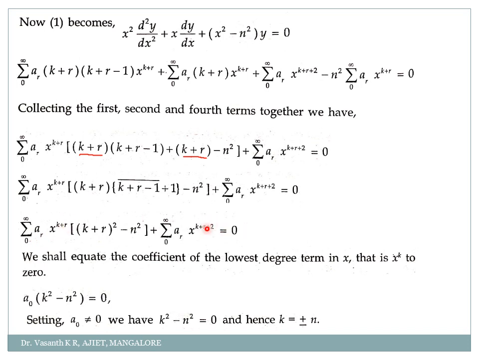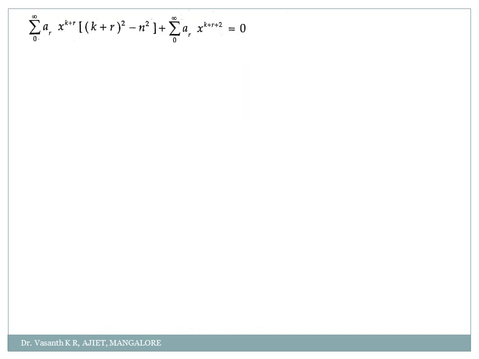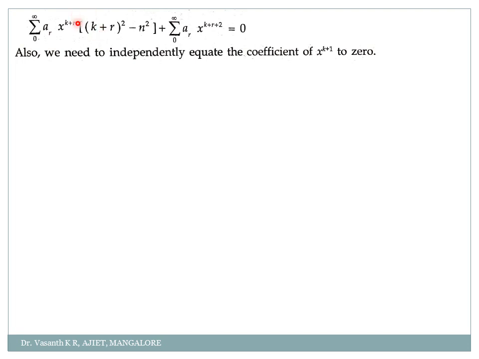So now my dear students, can you tell me where will I get x power k plus 1? Yes. If I take r equal to 1 here, won't I get k plus 1? Yes. So this equation I have just written here so that I can explain it. You no need to write it in the exam again and again. This is just for explanation. See here. Now also we need to independently equate the coefficient of x power k plus 1 to 0. So k plus 1, how can I obtain it? When I take r equal to 1, I will get x to the power k plus 1.